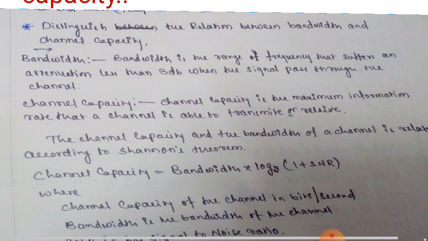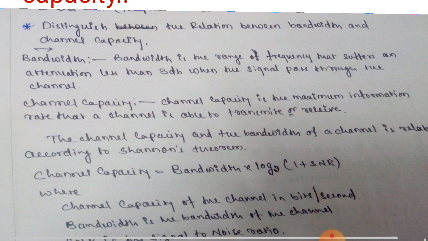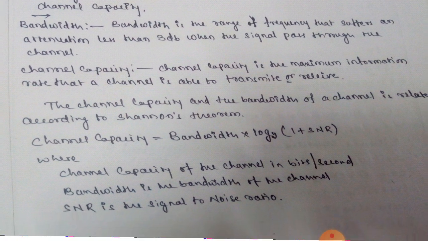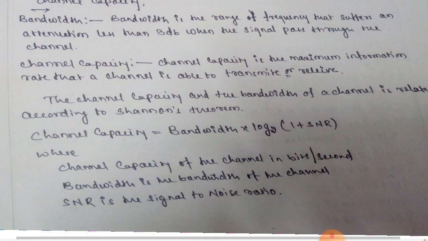The channel capacity of a channel is related according to Shannon's theorem. Channel capacity is equal to bandwidth times log base 2 of (1 plus SNR), where C is the channel capacity in bits per second, bandwidth is the bandwidth of the channel, and SNR is the signal to noise ratio.